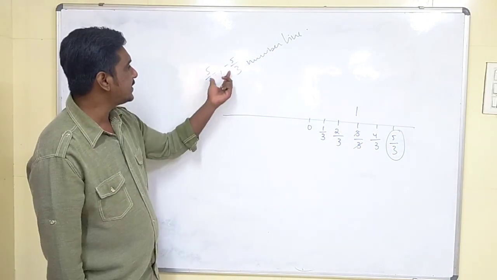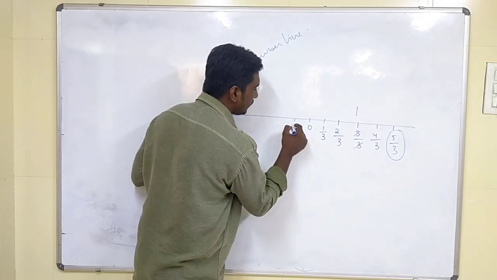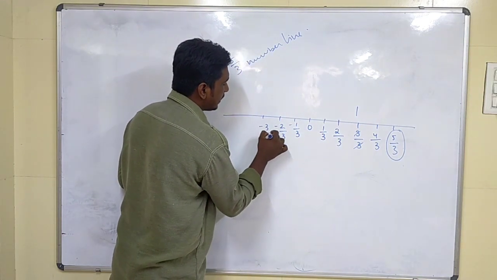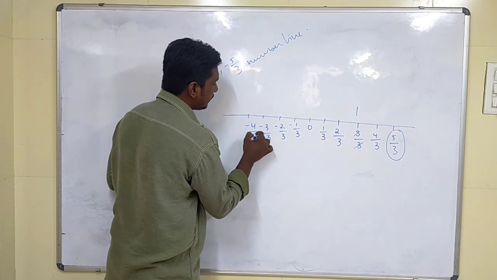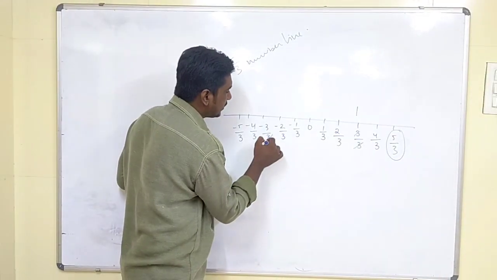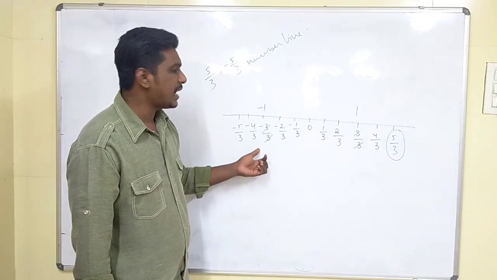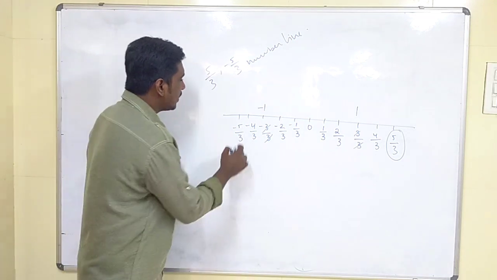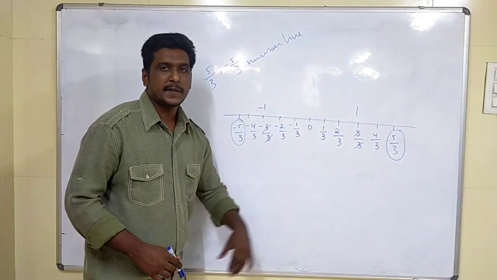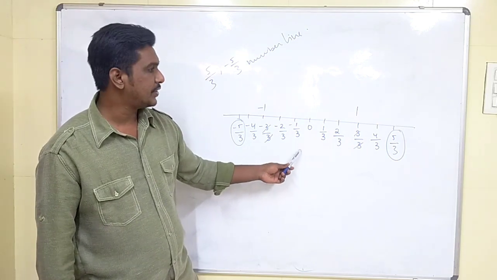Now, since this is a negative number, minus 5 by 3, we will move to the left side of 0, which will be minus 1 by 3, minus 2 by 3, minus 3 by 3, minus 4 by 3, and minus 5 by 3. In the same way, 3 by 3 is nothing but 1, but since it's negative, we will have minus 1, children. So this is minus 5 by 3. In the same way, whatever rational number he gives, we can express it on the number line like this, children.